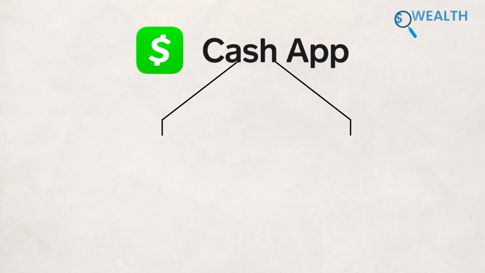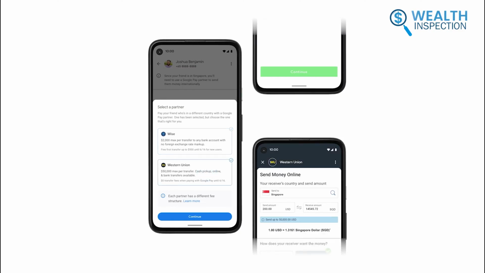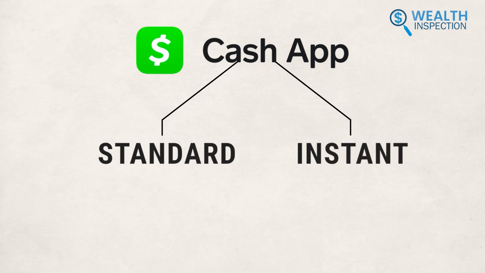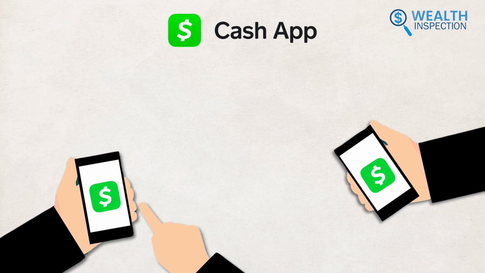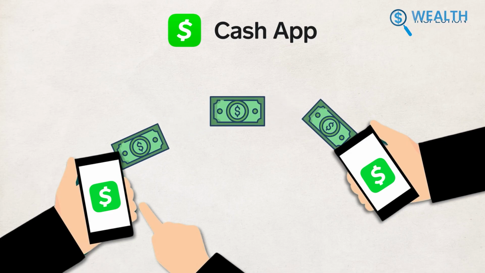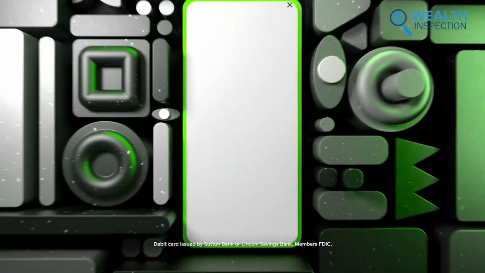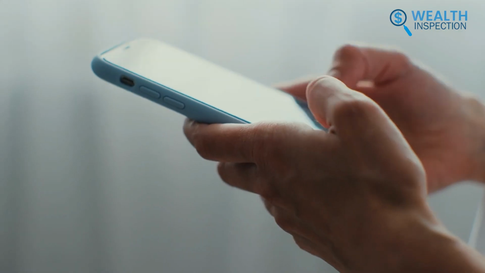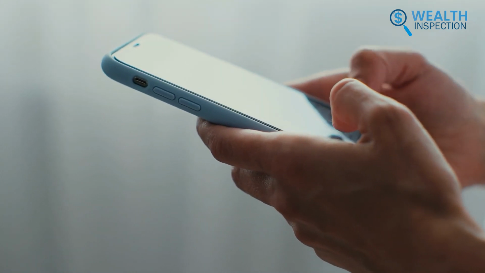For this, CashApp gave us two separate options. One is Standard, where it's free, but the transaction could take up to 1 to 3 business days. Or Instant, which is faster, but you have to pay a small premium. Unless you need your money immediately, we'd suggest to pick Standard, entering how much money to withdraw, and CashApp will start the transfer to your bank. However, there's another option. We could also order a free CashApp debit card from the main balance screen, which gave us the choice to spend our balance directly, sorta like a prepaid debit card.